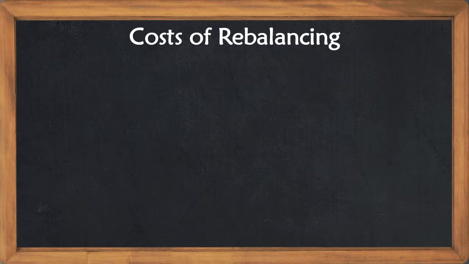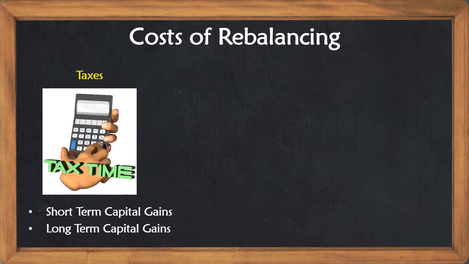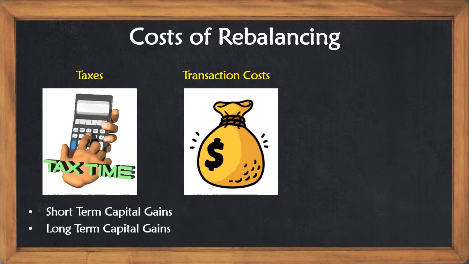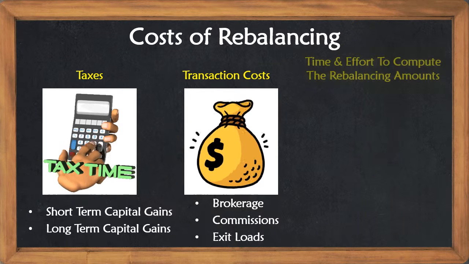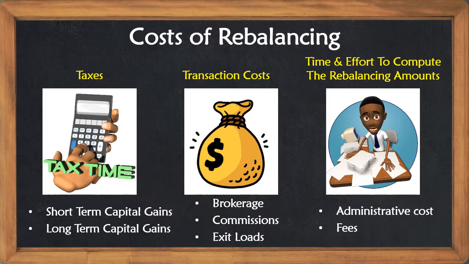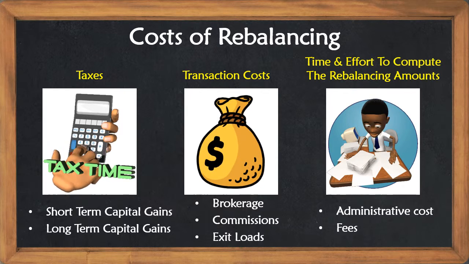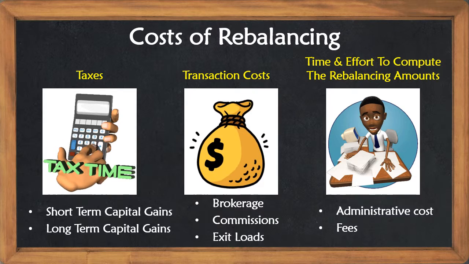Costs of rebalancing refers to: 1. Applicable taxes, like capital gains taxes, may be due upon the sale if the asset sold has appreciated in value. 2. Transaction costs to execute and process the trades, which include brokerage, commissions, and exit loads if any. 3. Time and labor costs to compute the rebalancing amount. These costs are incurred either by the investor directly or by a professional investment manager.